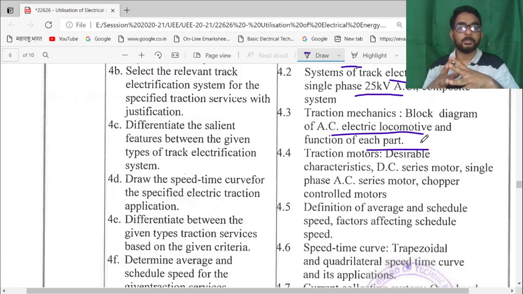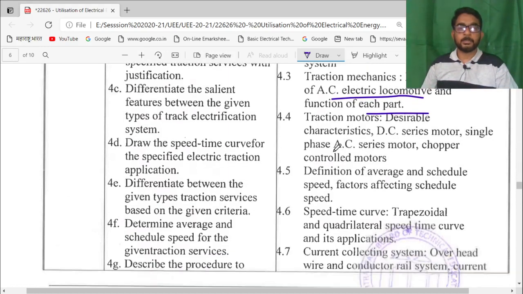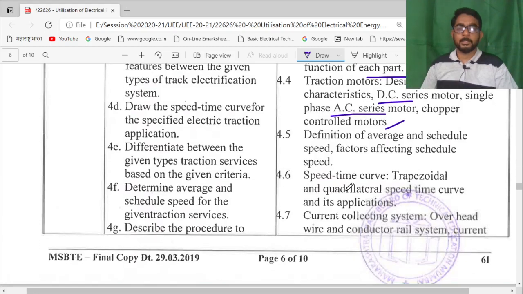If not, you can visit a locomotive engine by taking proper permission. Then traction motors and their desirable characteristics: sometimes AC motors are used, sometimes DC motors, and nowadays chopper control motors are used. Then definitions of average and schedule speed, and the factors affecting schedule speed.